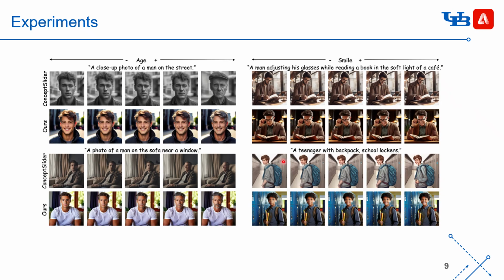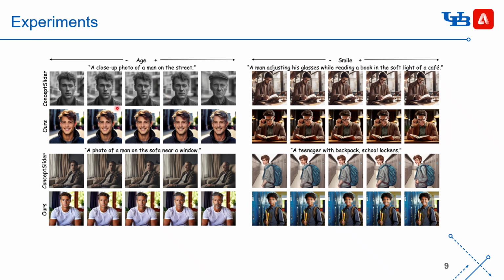This is a comparison for human-related sliders. Both approaches can successfully control the attributes of interest. But our model demonstrates significantly better continuity, control, and consistency. You can see for the age slider, Concept Slider will add a hat, or in the first three images, it doesn't change the age intensity.